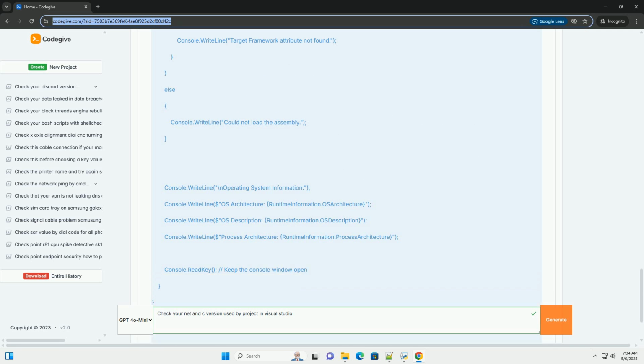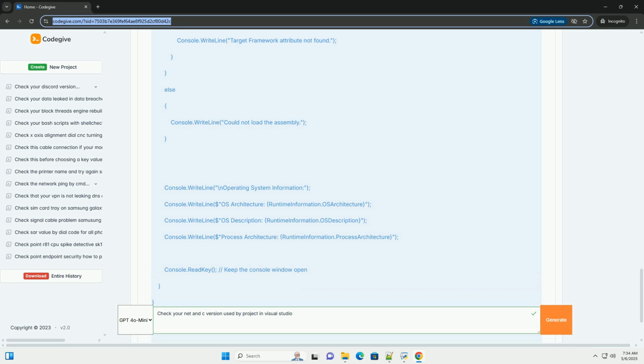1. Open your project in Visual Studio: load the solution and project you want to inspect. 2. Right-click on the project in Solution Explorer: in the Solution Explorer, usually on the right side of Visual Studio, find your project. Right-click on it. 3. Select Properties: choose Properties from the context menu. This opens the project's Properties window.